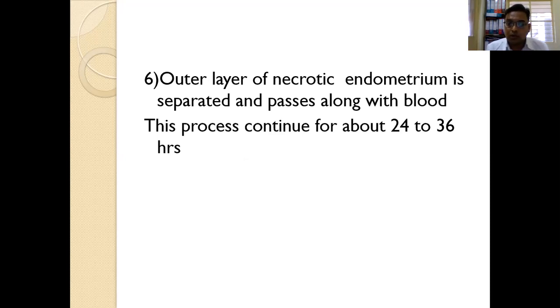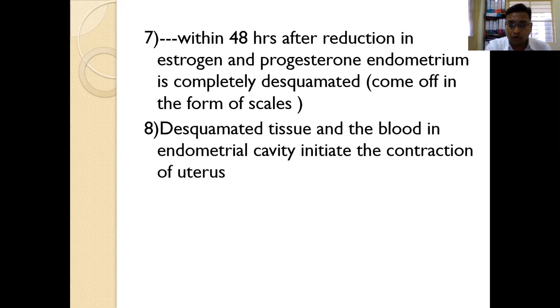So this is how the thickness of the endometrium gets reduced. When the thickness of the endometrium is reduced, blood vessels become tortuous, hypoxia occurs, and necrosis of the endometrium occurs. As a result of necrosis, the endometrial layers start expelling out, and bleeding occurs. This is because of the decreased level of estrogen and progesterone. This process continues for about 24 to 36 hours. Within the next 48 hours after the reduction of estrogen and progesterone, the endometrium is completely desquamated.